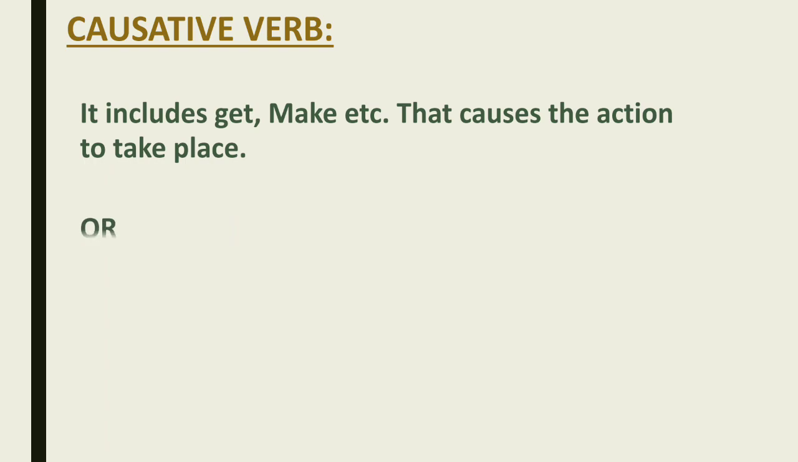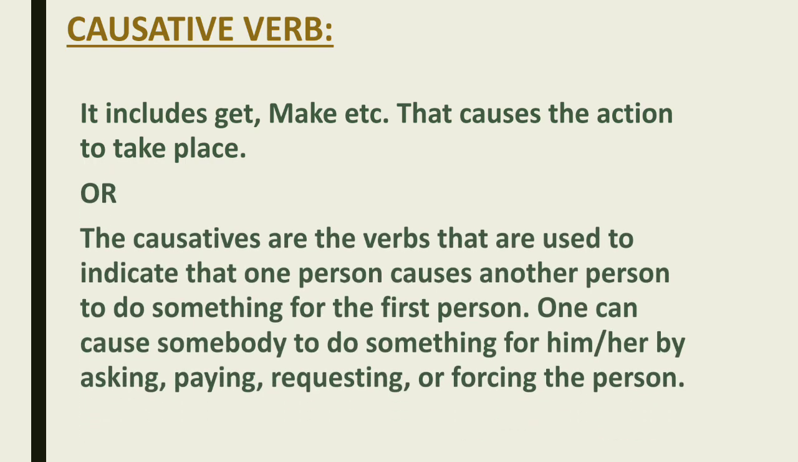Let's see more definition about it. Causatives are verbs that are used to indicate that one person causes another person to do something for the first person. One can cause somebody to do something for him by asking, paying, requesting or forcing the person. Most of the time we are using two verbs in the same sentence, and because of one verb, another action is happening, and that becomes a causative verb.